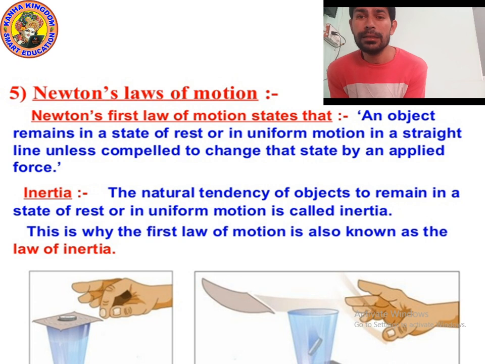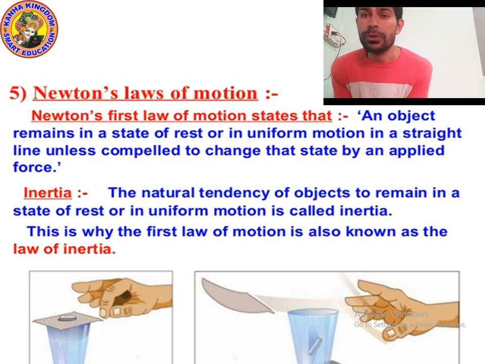Inertia is the natural tendency of an object to remain in a state of rest or in uniform motion. Inertia is the property of an object to resist a change in its state of rest or uniform motion. Due to inertia, the object will either remain at rest or try to remain in motion.